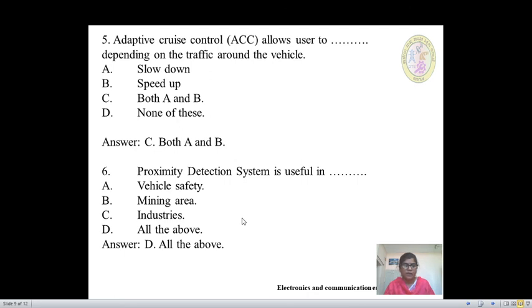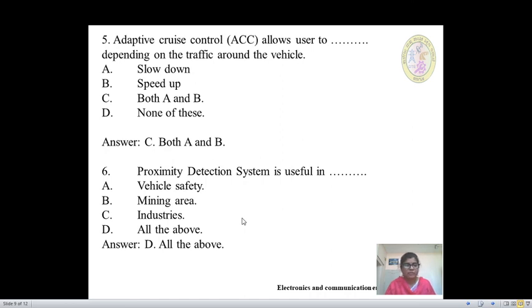It is useful in the mining areas to prevent collision between the pedestrian and vehicles or between two vehicles, because in the mining area the sound disturbance will be more, mining operation is being done, so the vehicle sound is not audible.